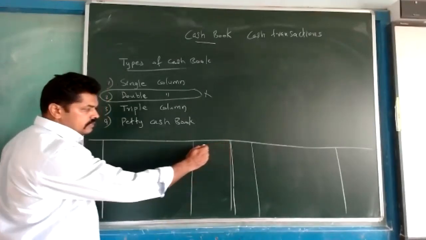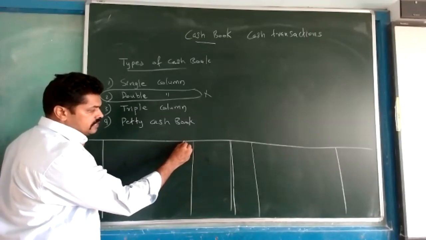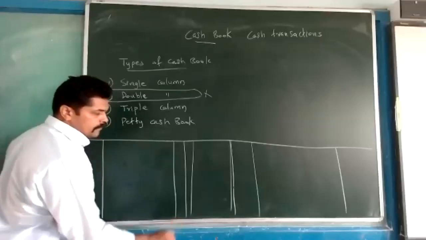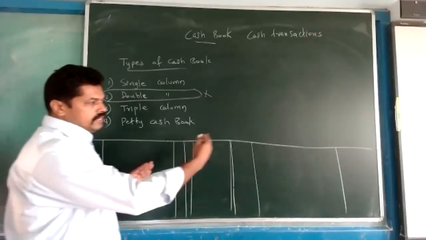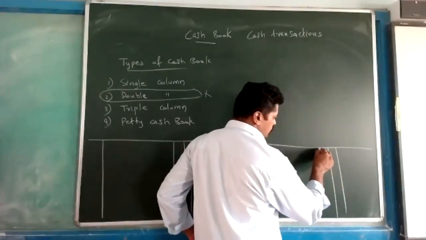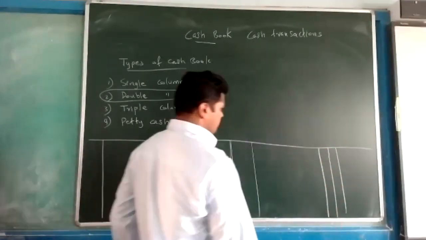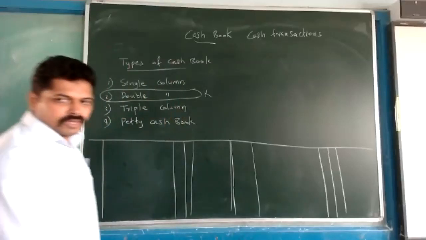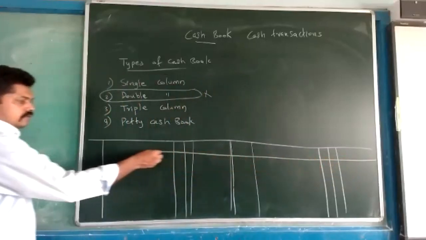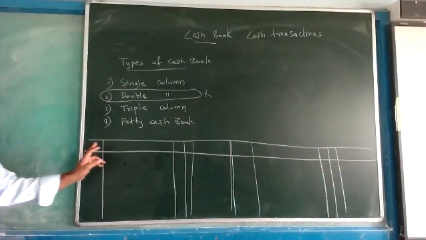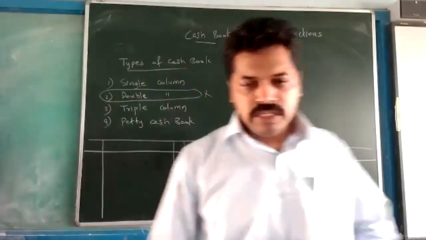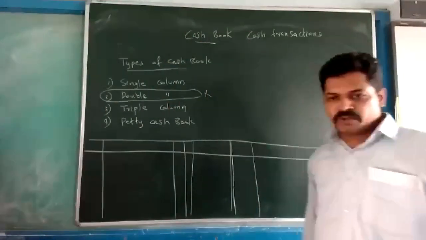Now from this amount column, here a small column, one more small column. The same will repeat this side also. And here we are making one column for the name of the column, which we have to write in this column. So this is the format of the single column cash book.